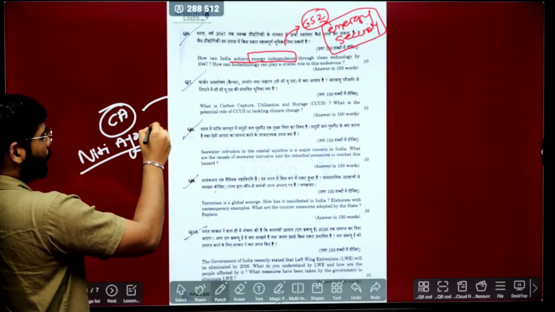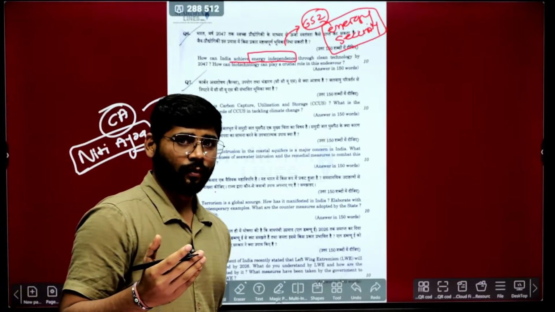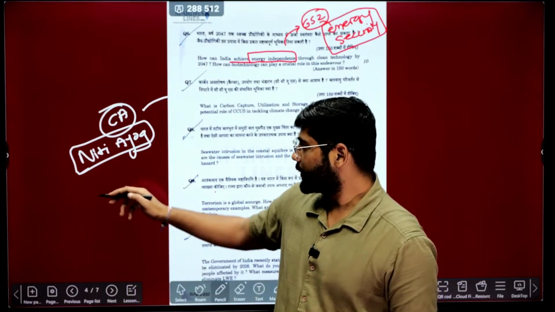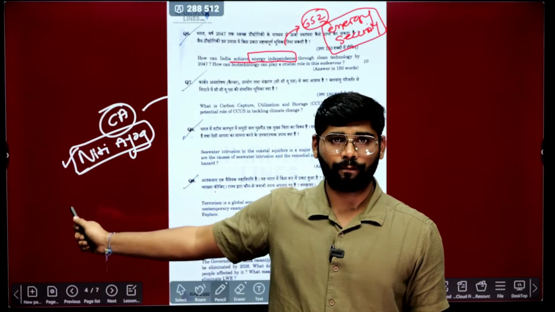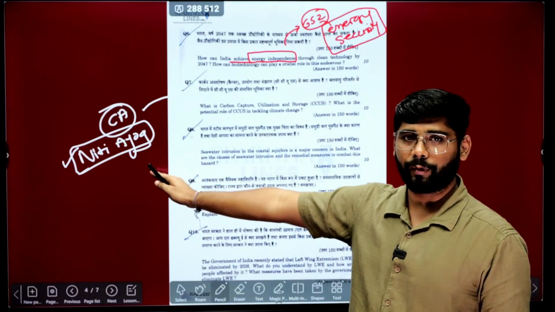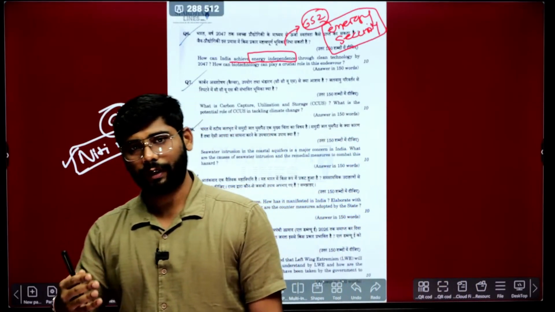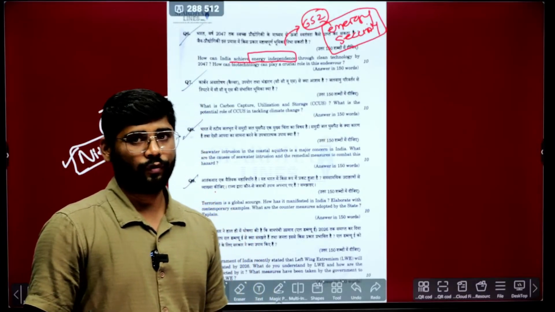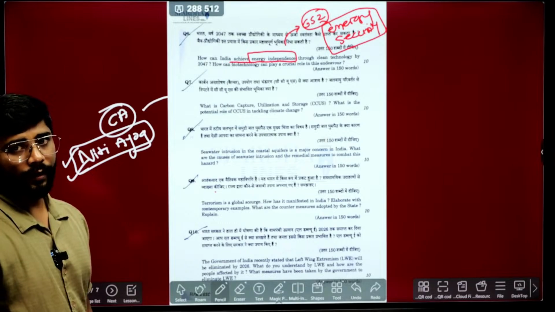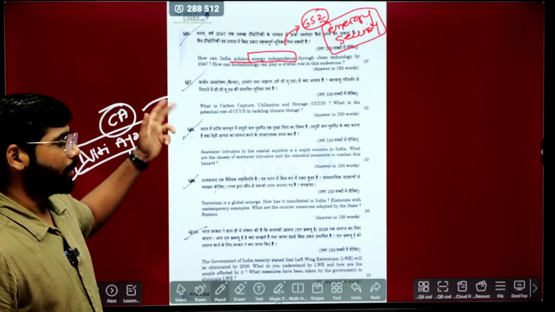Whatever the dominant government agencies bring as policy suggestions, these make the base for the questions. So if some prominent document is released by NITI Aayog or another agency, that can be a source for questions, and we cannot neglect them. We simply need to go and see what exactly they are doing, and you can download the NITI Aayog document and answer this question.